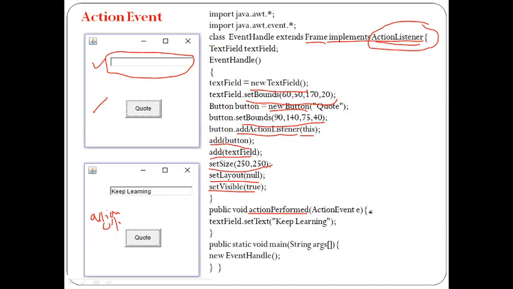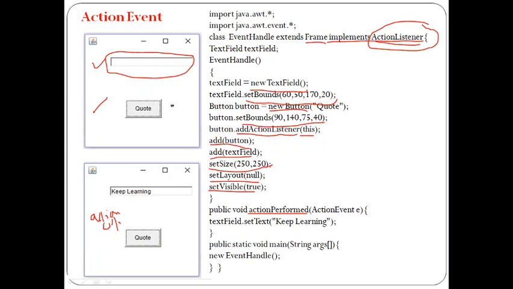So automatically the action perform method is going to execute. In that, I made text field dot set text of "keep learning". So when I click on the button, automatically the action listener's action perform method is called, and in that, the code we have written is text field dot set text of "keep learning". So the text is automatically placed inside the text box. So this is how we are handling an event called action event, and we are using the listener called action listener.